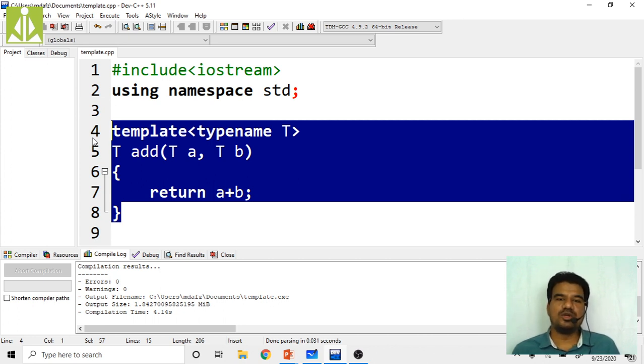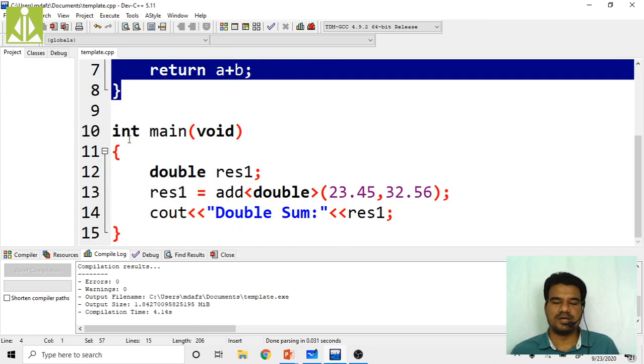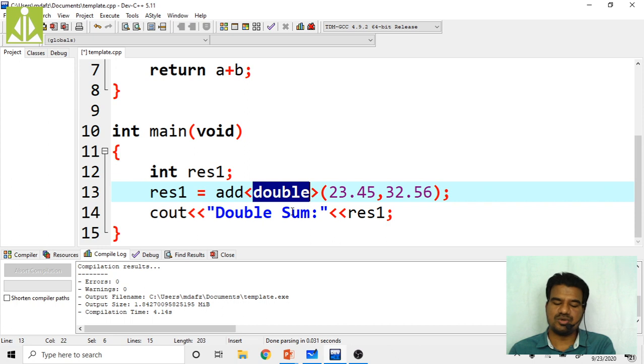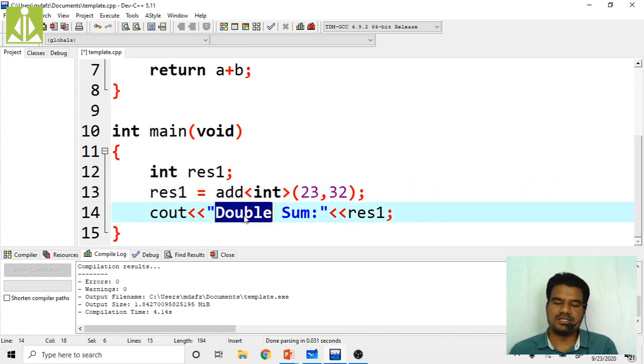Right now, see, I am going to add two integers with the help of this template. So what I have to do? Yes, my resultant variable should be of integer type. And no need to change here. Here, this type should be integer. And as I am adding only integers, remove these decimals, and inside here, instead of double, put integer.